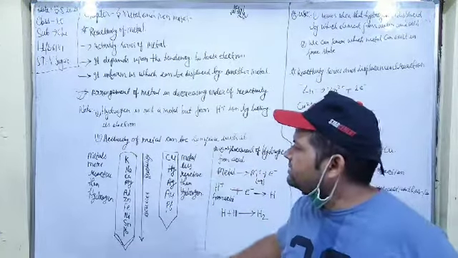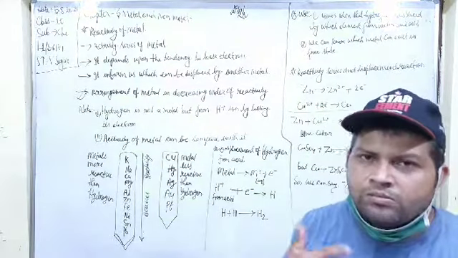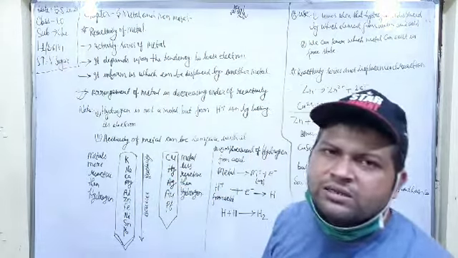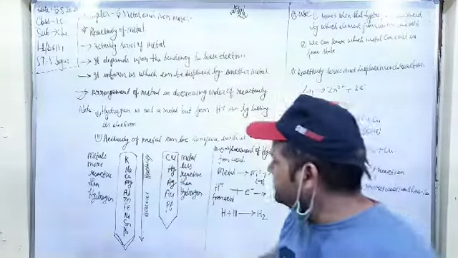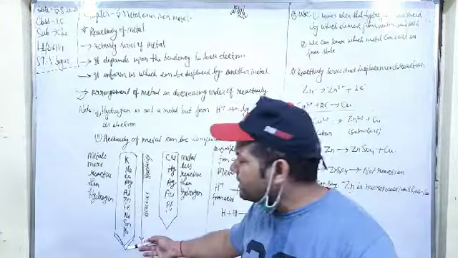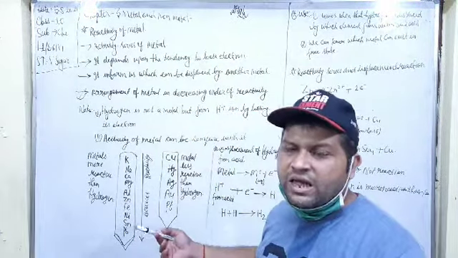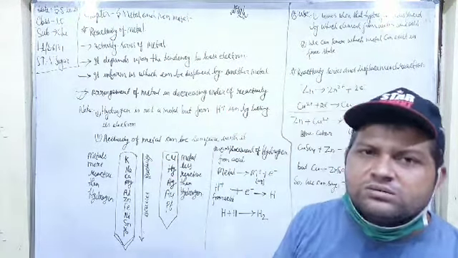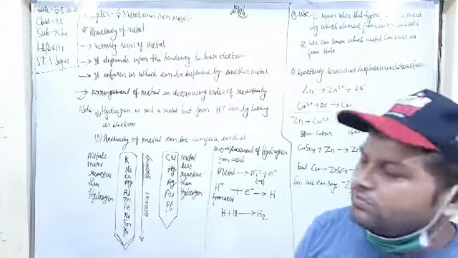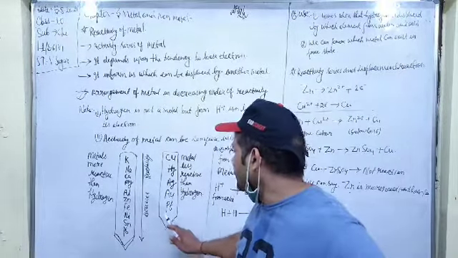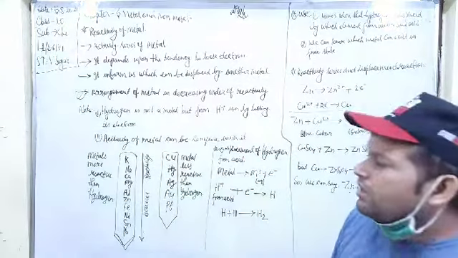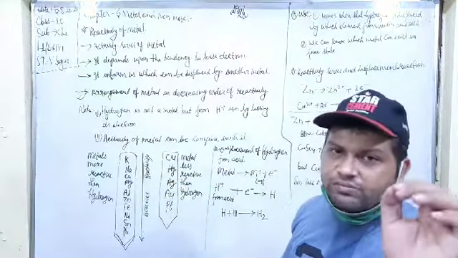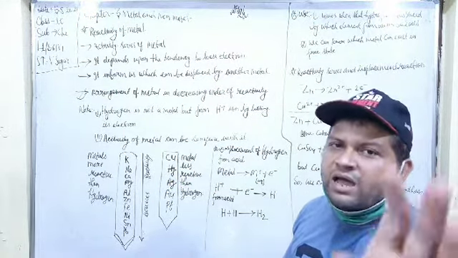So here we arrange the metals which are more reactive than hydrogen, and we write all the arrangement in decreasing order of reactivity. Pb is more reactive than hydrogen, and Sn is more reactive than hydrogen. The most reactive metal we can know in this manner is potassium, and the least reactive metal is platinum, by comparison with hydrogen.